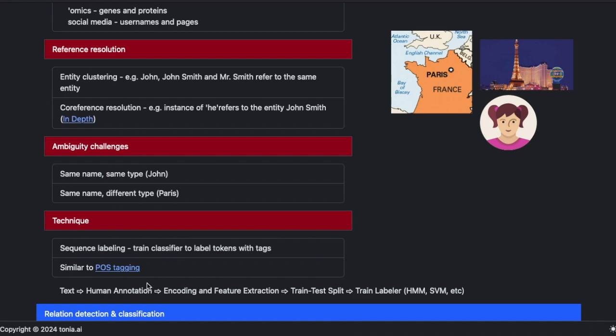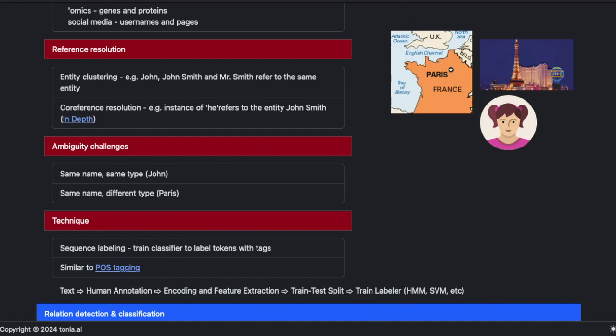And the process looks something like this. We start with an input of structured text. We perform some human annotation on that text to build data for supervised training. We encode the text and perform feature extraction to prepare the data for training. We split the data into a training and testing set, possibly an evaluation set as well. And we train some form of labeler or large language model in the case of the Hugging Face model we just looked at.